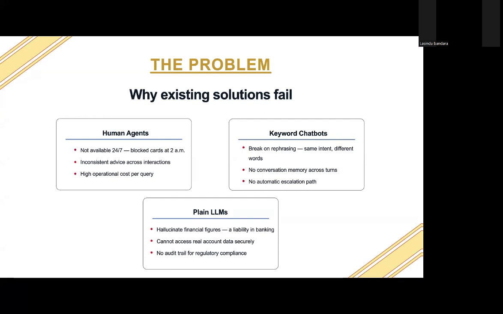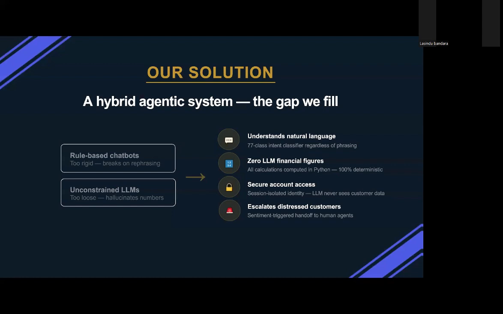And plain large language models introduce a new risk, hallucination. Ask an LLM what your loan EMI is, and it will give you a confident answer that is potentially wrong. In banking, a wrong number is not a user experience problem, it is a liability.